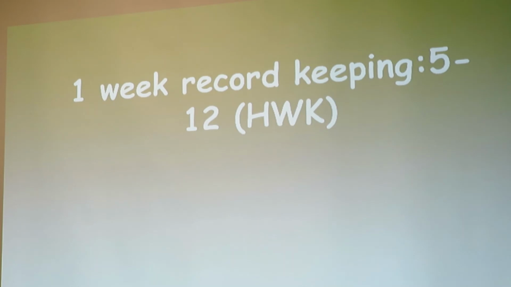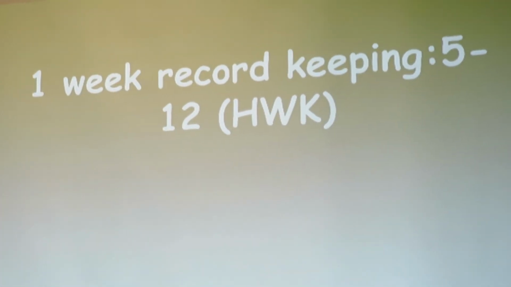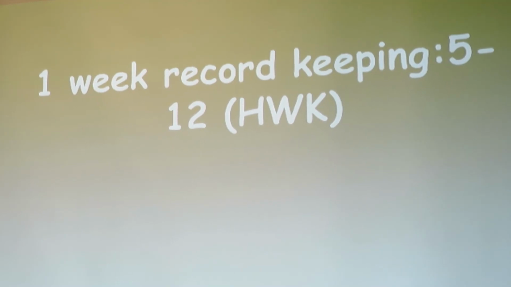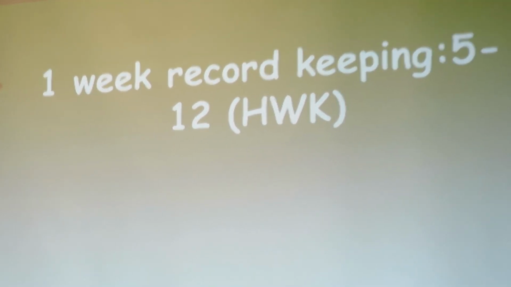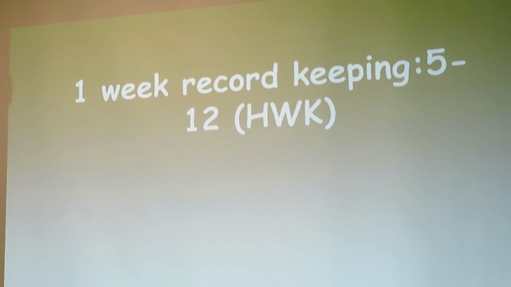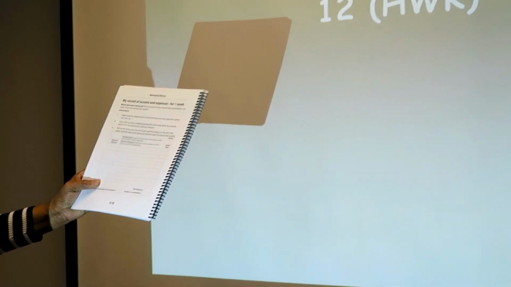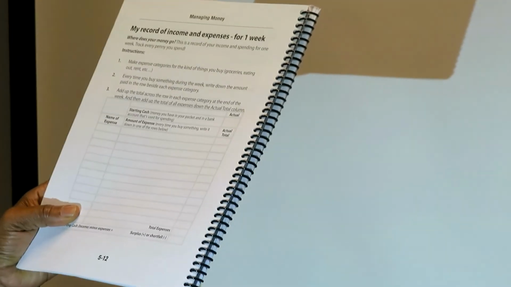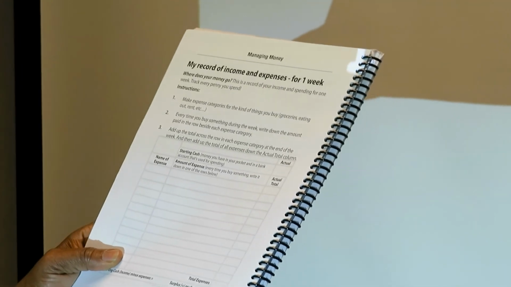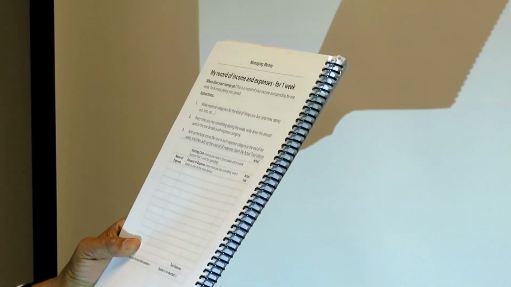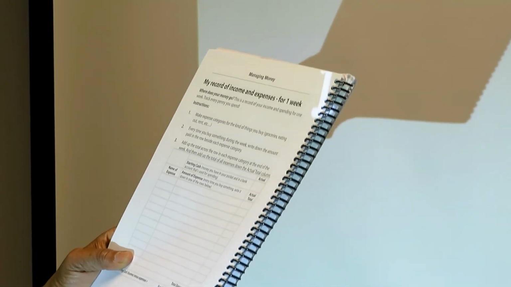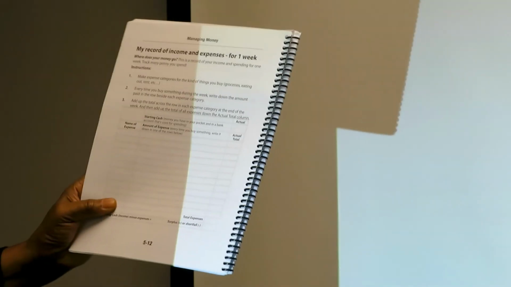This will be your weekly record keeping. As you see, my record of income and expense for a week. So I really invite all of you to do it. You see, when does your money go? Where does it go? This is a record of your income and spending for 1 week, so that you are able to track your money.